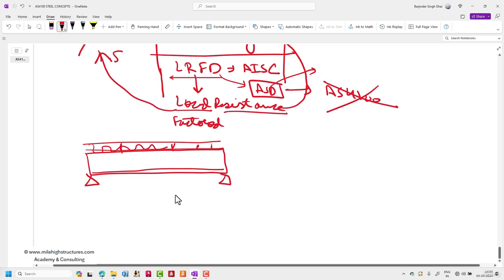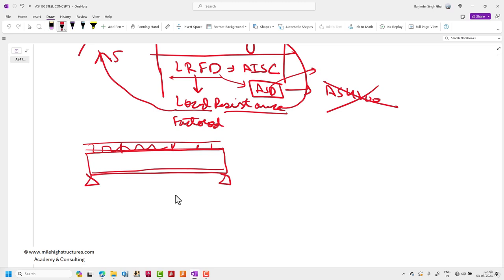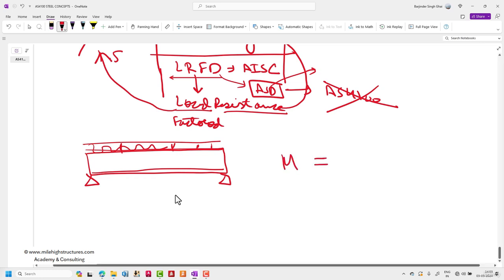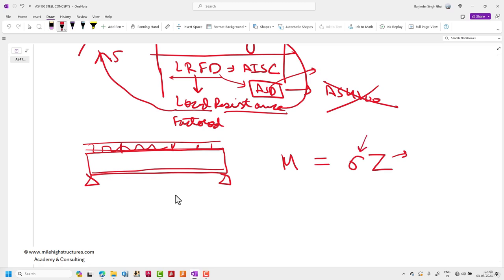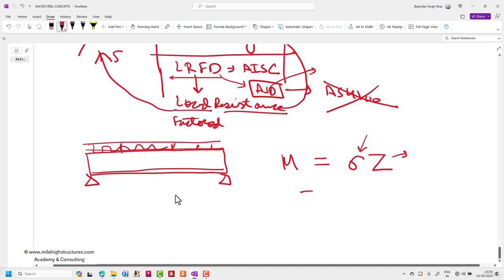So we can say that it is completely supported at the top. Now if the member is laterally supported, we do need to understand that it is the simple formula, irrespective of the country in which you are practicing. The simple formula for structural steel beam members is M equal to sigma into Z. Now Z is the section modulus, and sigma is basically the stress that is allowed in bending.